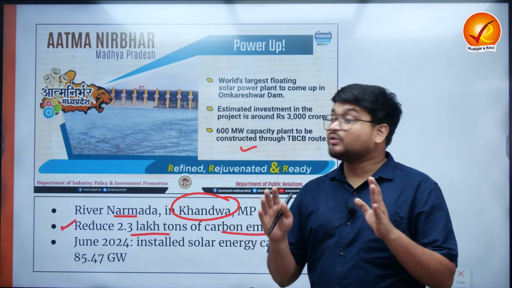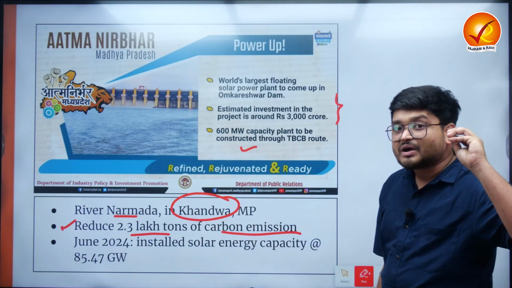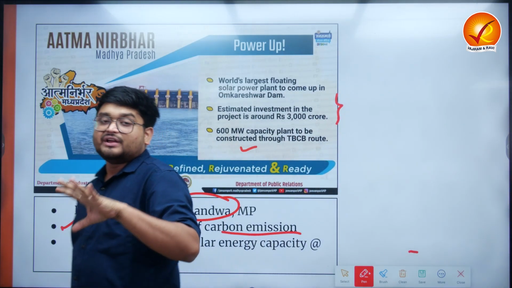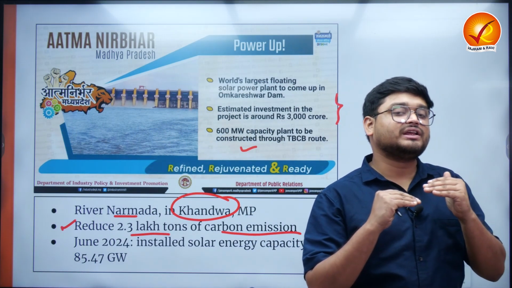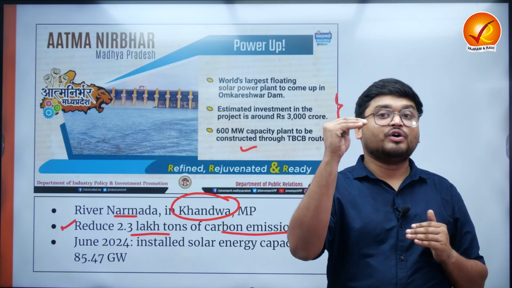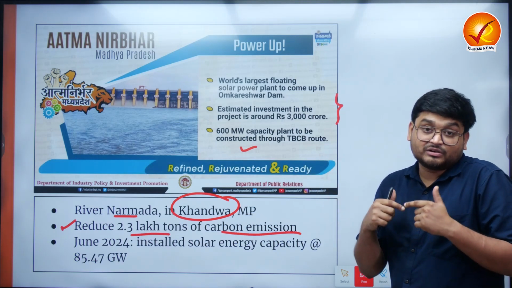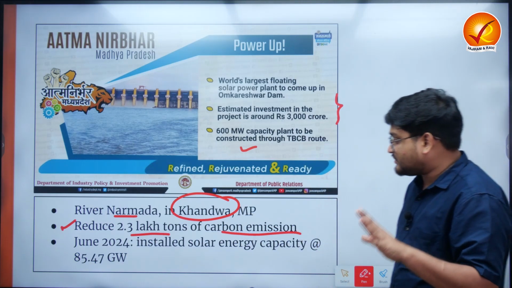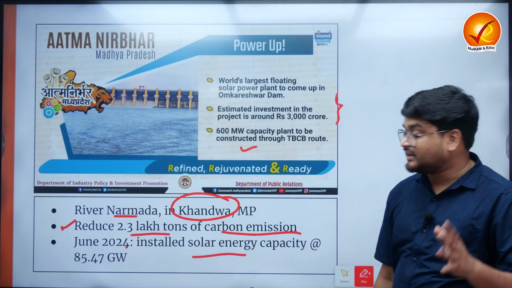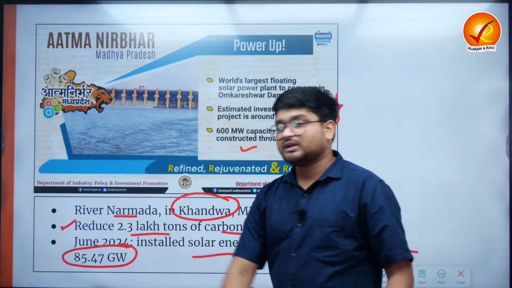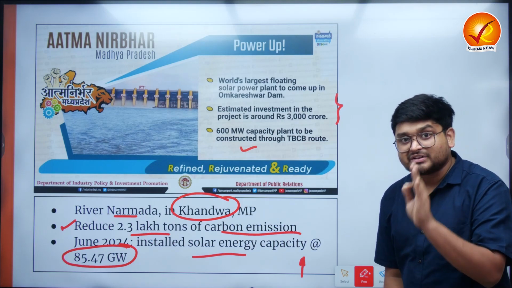Why? Because this will be the world's largest floating power plant on a dam, and the main aspect for India right now is to reduce carbon emissions and to increase the generation of power from renewable energy or non-fossil fuel capacities. That is why this project is extremely important, because as of June 2024, the installed solar capacity in the country is at 85.47 gigawatts, which must be increased over a period of time to achieve India's Panchamrit goals.